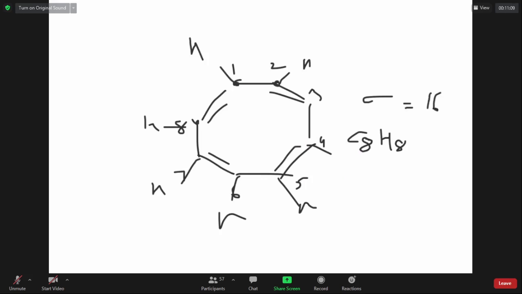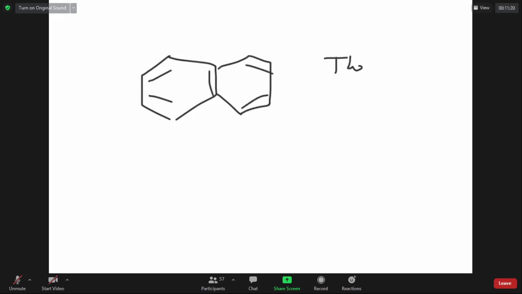If I have a structure like this, it has two rings. If it has two rings, sigma bonds is equal to number of atoms plus 1. What is its formula? These carbons have one hydrogen each, and this carbon which is making 4 bonds has no hydrogens.